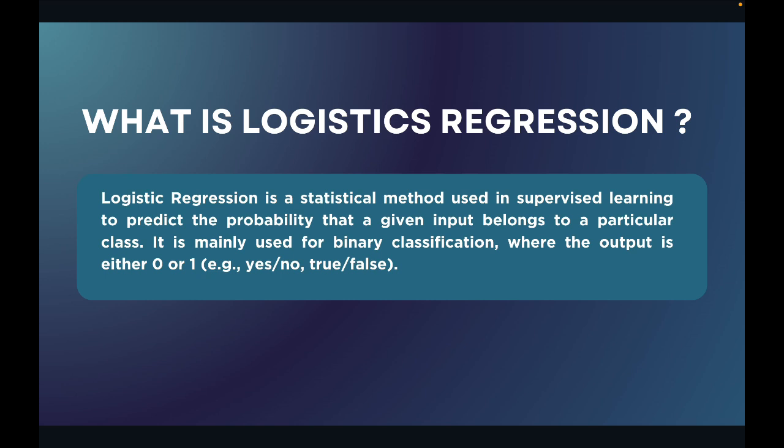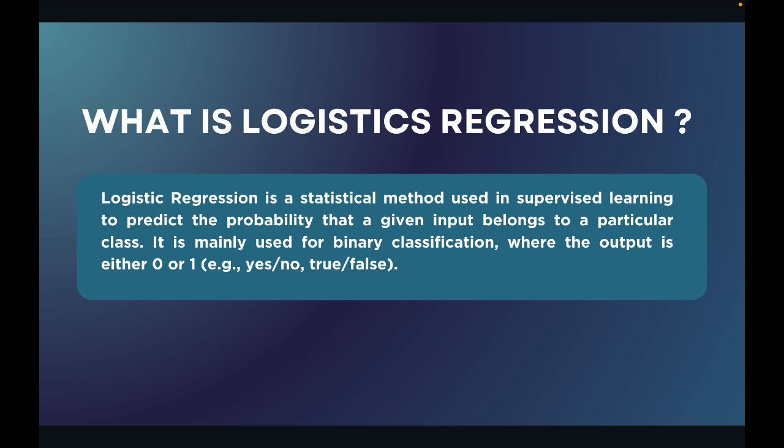Okay, like that we were getting. So here we don't have any price, we don't have any number. We are not getting output in numerical forms, we are getting output in categorical forms, that is yes, no, true, false, this, that, and all those things. But we are getting it as 0 or 1, binary. So it is mainly used for binary classification, where the output is either 0 or 1. Simple terms, no difficult task.